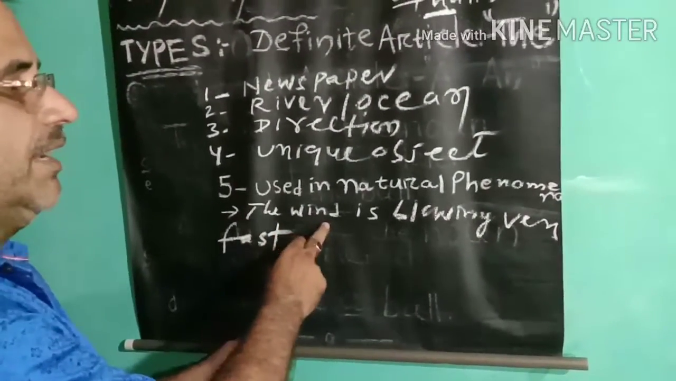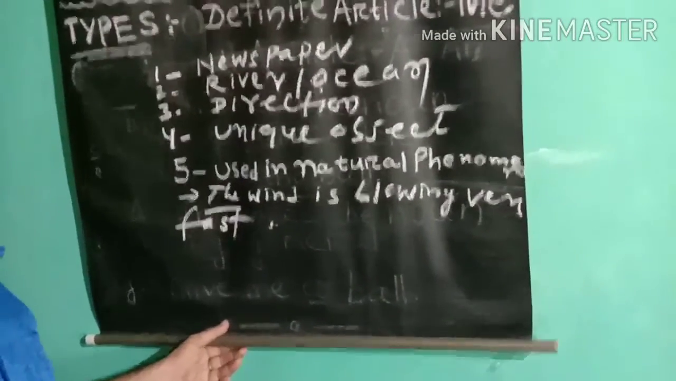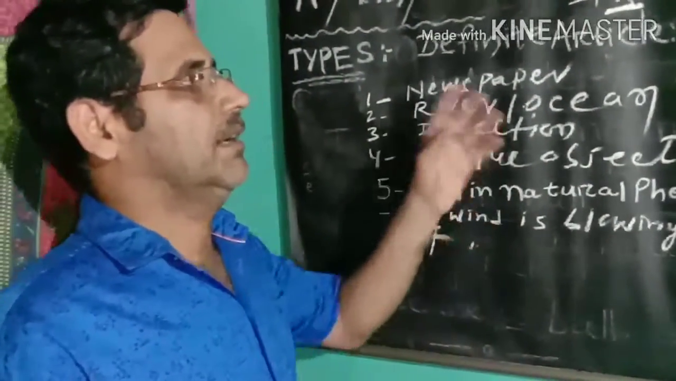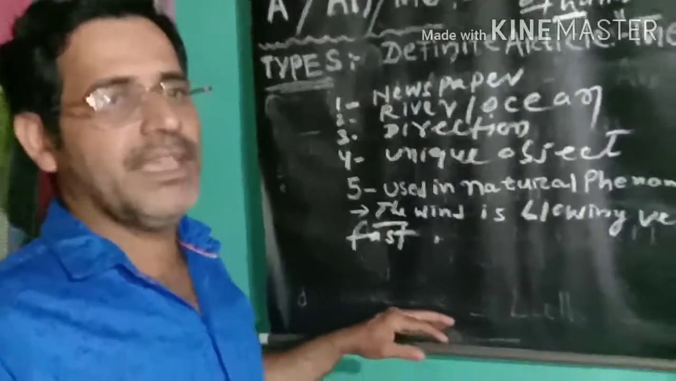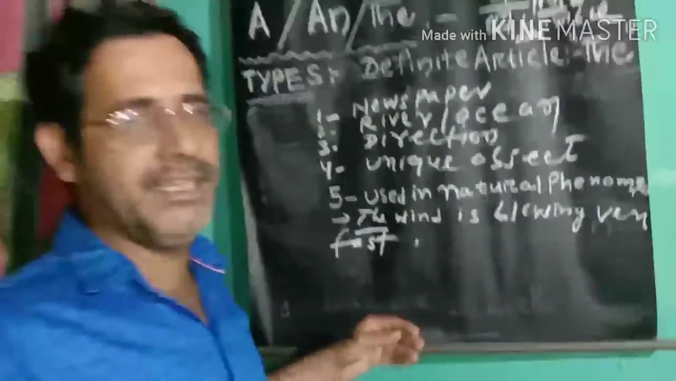the wind is blowing very fast. The wind is blowing very fast. These are examples of the article the, and these are some of the rules for definite and indefinite articles.